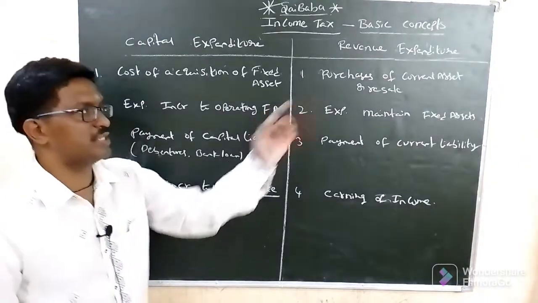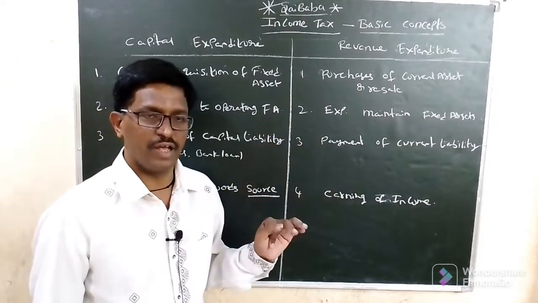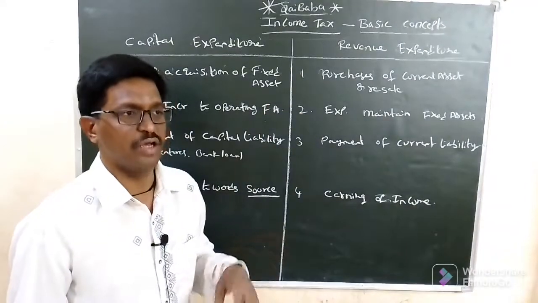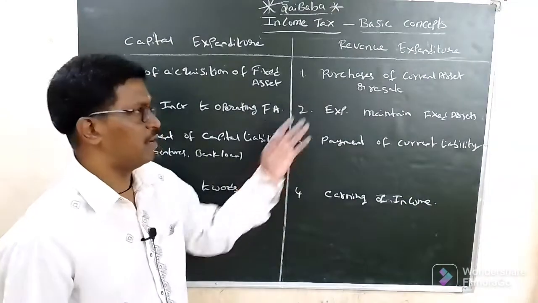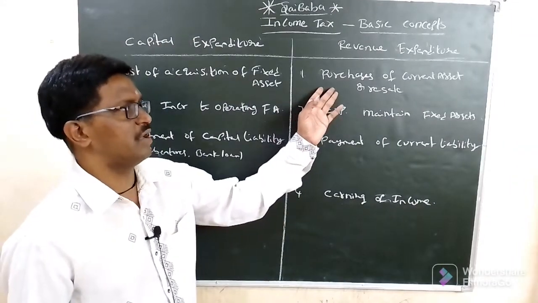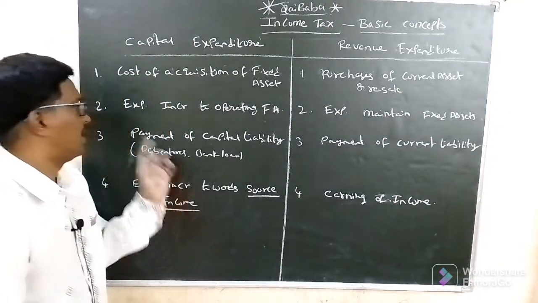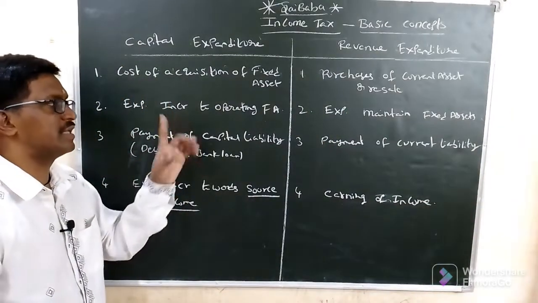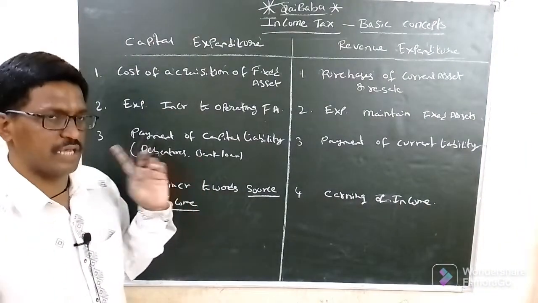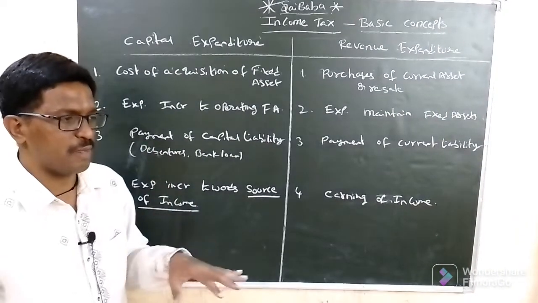Purchasing of current assets or goods for resale, like purchasing of stock and raw material, are revenue expenditure. Then expenditure incurred to increase the operating facilities of fixed assets. For example, a plant has the capacity of manufacturing 1000 units.